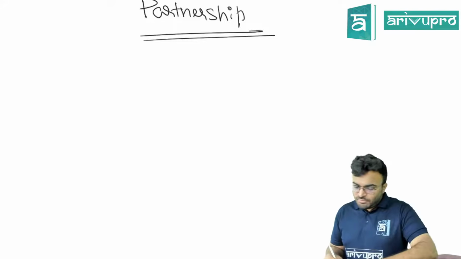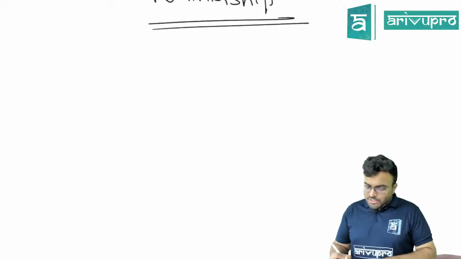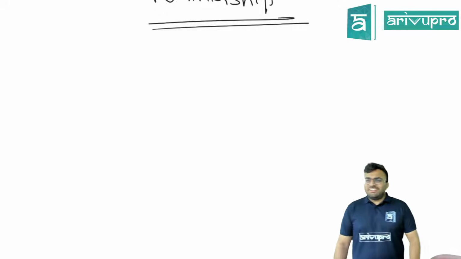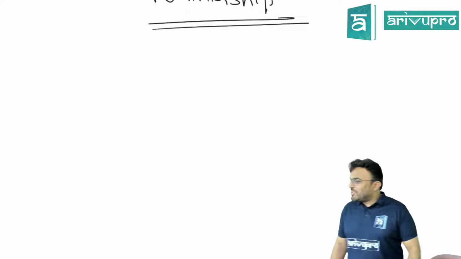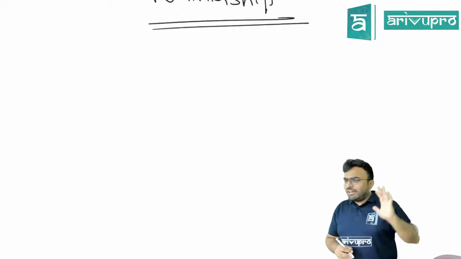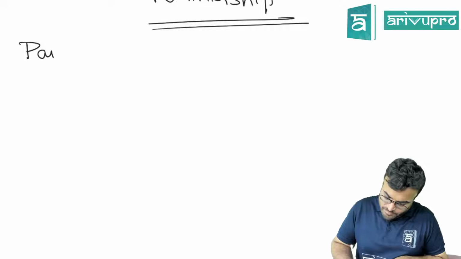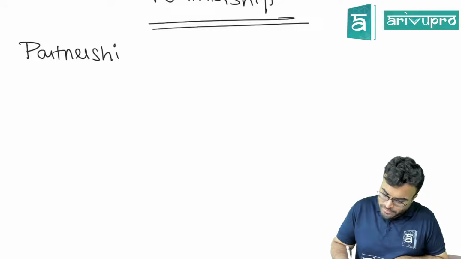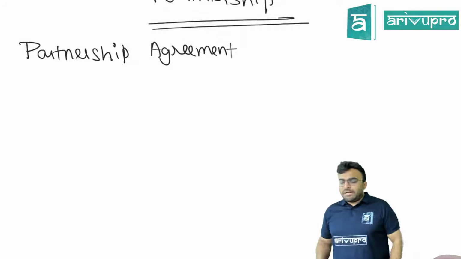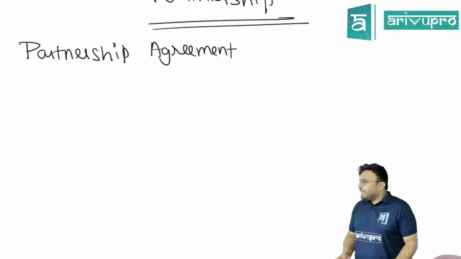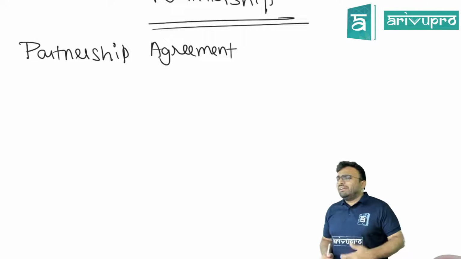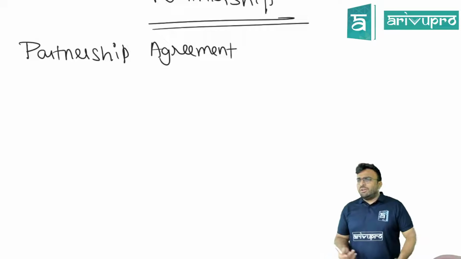Clear? Now, tell me, when there is a partnership between two or more people, is it possible that there will be a fight? Yes, sir. Possible? Correct? So first only they would want to have the terms clear. That is called partnership agreement. What is partnership agreement? It's an agreement between the partners. All the terms and conditions of partnership are written over there. Maybe they will write, okay, profits should be shared in a particular ratio.